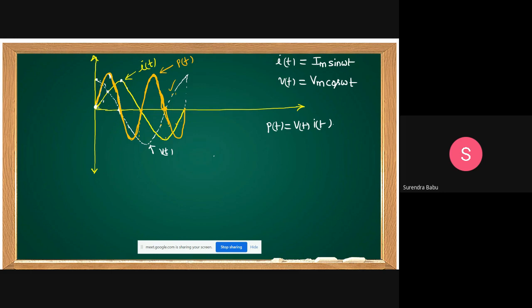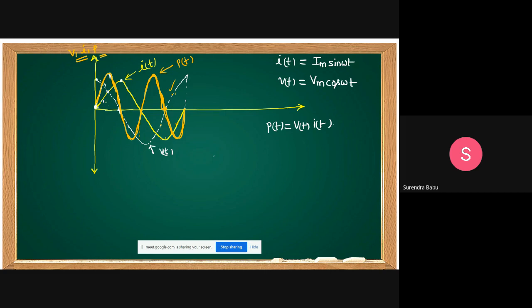That is the proof. We are just multiplying the current and voltage waveforms. Therefore, the ripple frequency, the frequency of instantaneous power, is 2f. I took voltage, current, power on the same axis. Any doubt?